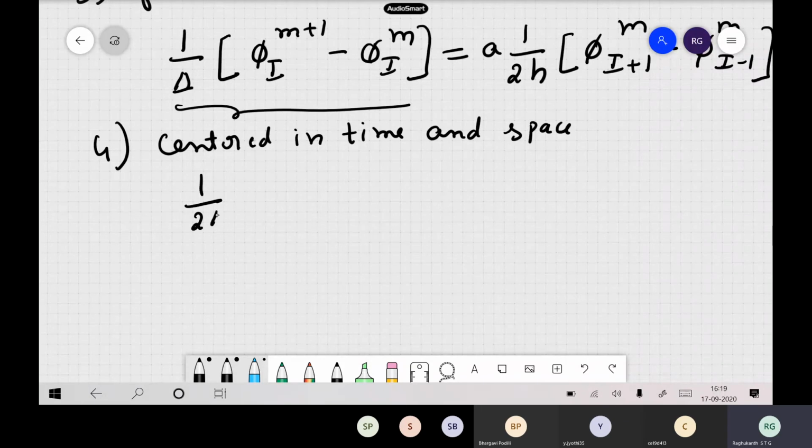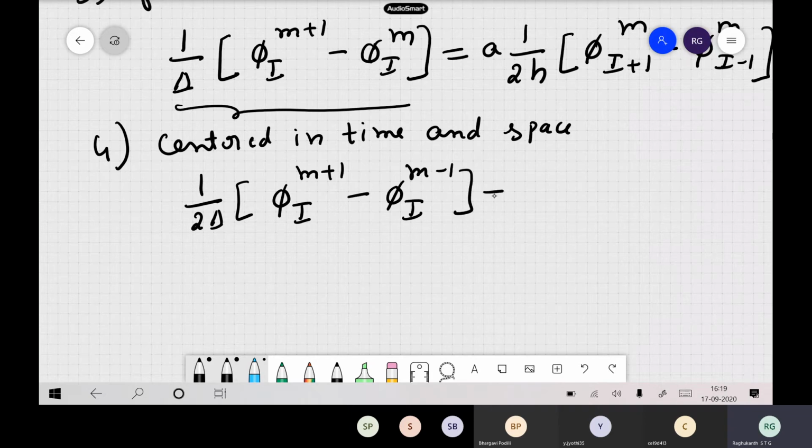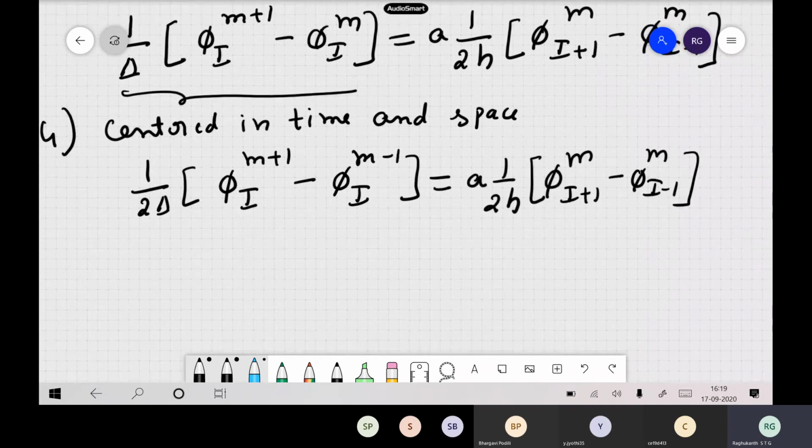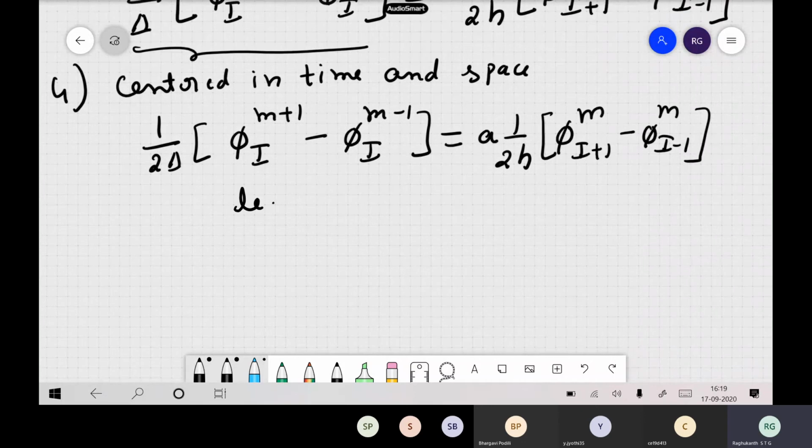So 1 by 2 times delta, phi I m plus 1 minus phi I m minus 1, equals A into 1 by 2 times h, then phi I plus 1 m minus phi m I minus 1 actually. Okay, so this is a central derivative. In time also it is a central derivative, in space also it is a central derivative. So this type of technique is known as the leapfrog scheme.